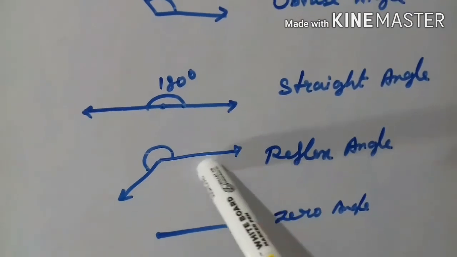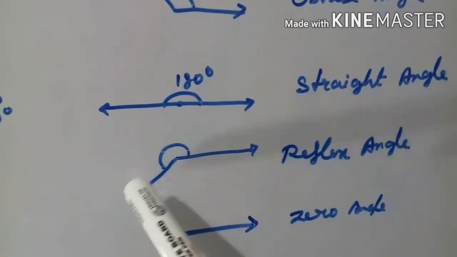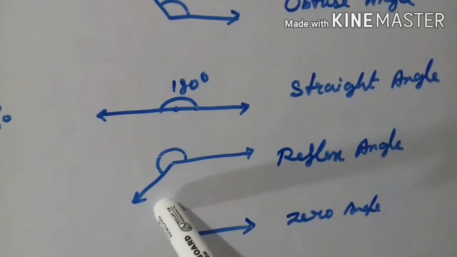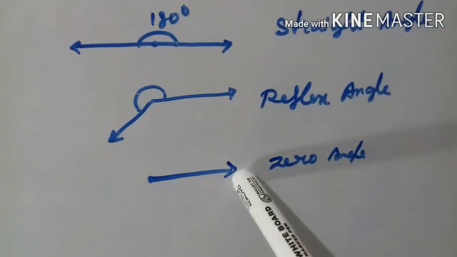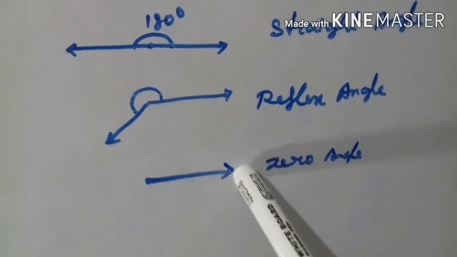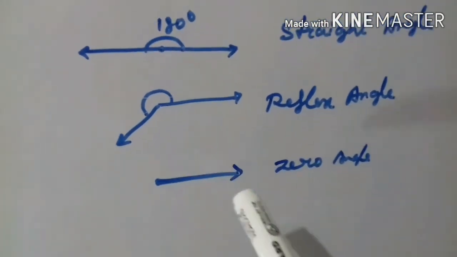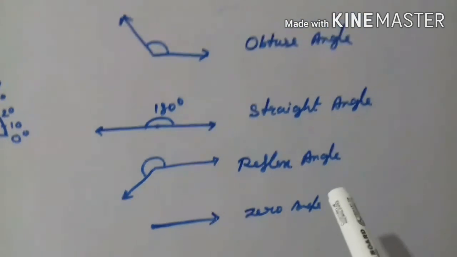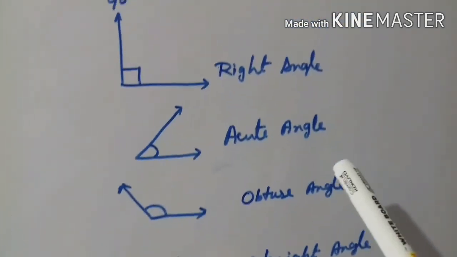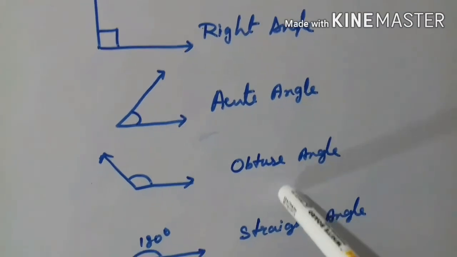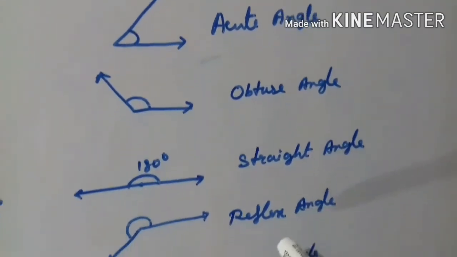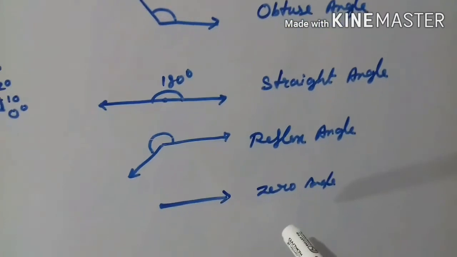Reflex angle means it is more than 180 degree, less than 360 degree. And again it is meeting this same point, means zero angle, means no angle. Now you can note down these kinds of angles: right angle, acute angle, obtuse angle, straight angle, reflex angle, and zero angle.